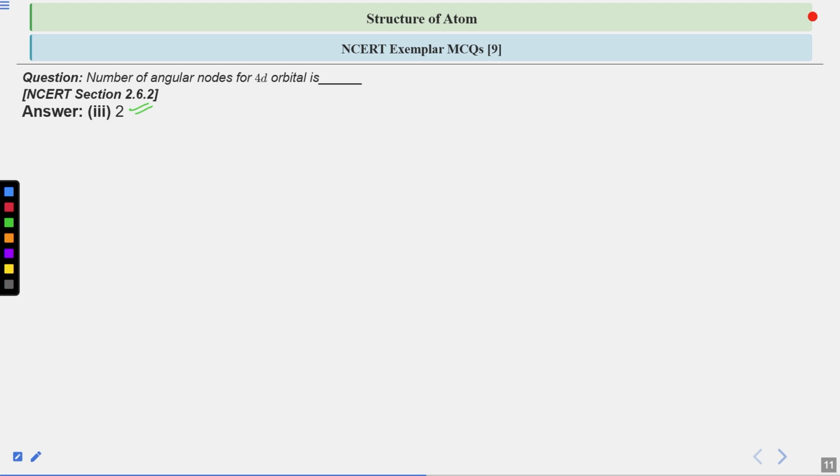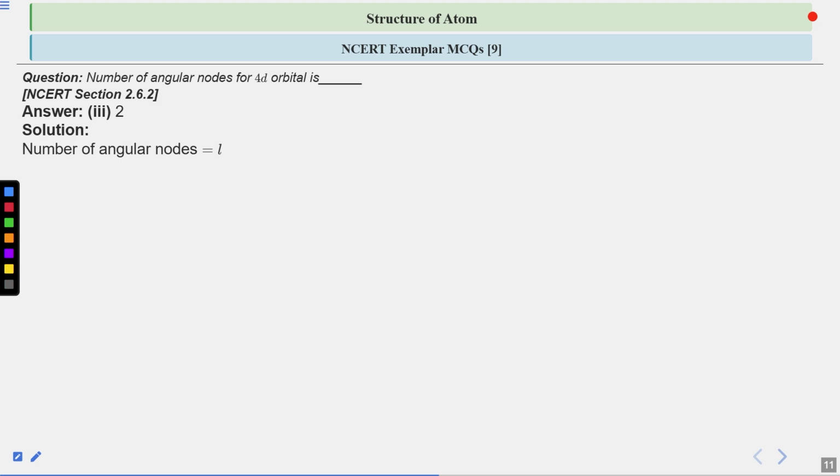Remember students, you are counting the number of angular nodes. So what is the value of angular nodes? It is always equal to the value of l. So for the d orbital, the value of l is 2. Therefore the number of angular nodes is 2. If you are not able to solve it, no problem. It's very easy to understand. Once you remember that the number of angular nodes for any orbital is simply equal to the value of l, you will be easily able to solve it.